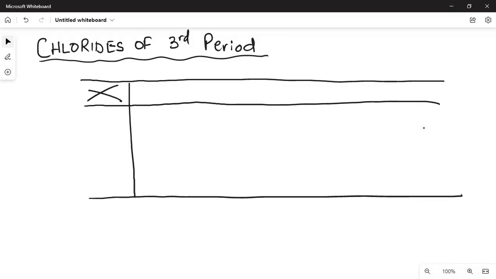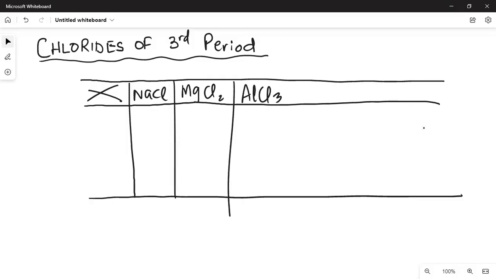Okay, so chlorides of third period में we'll have sodium chloride, फिर magnesium chloride, aluminum chloride, silicon chloride, SiCl4, and phosphorus chloride. We don't have sulfur chloride in our syllabus as such.